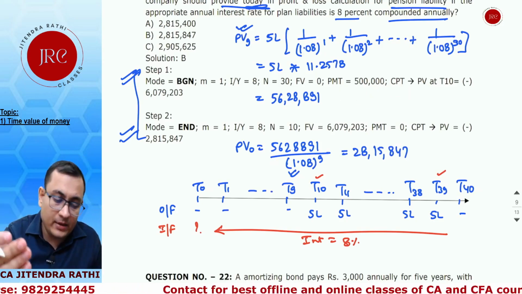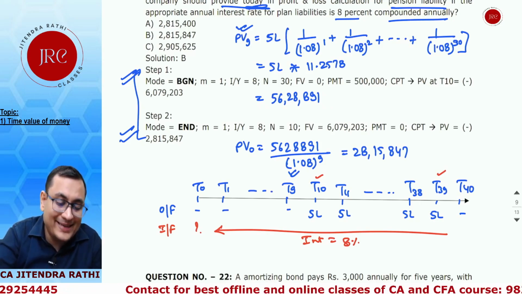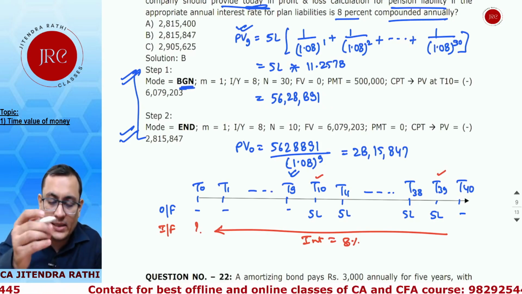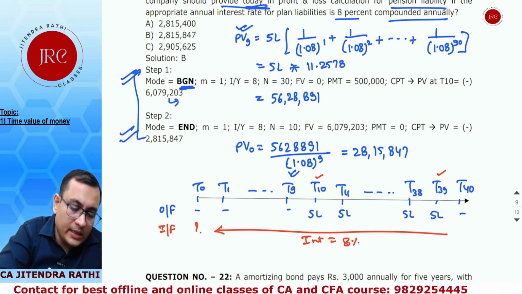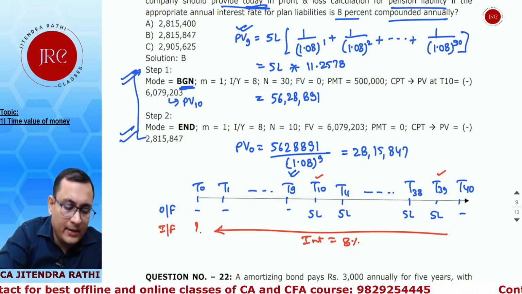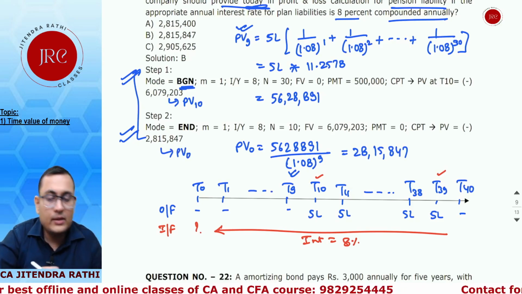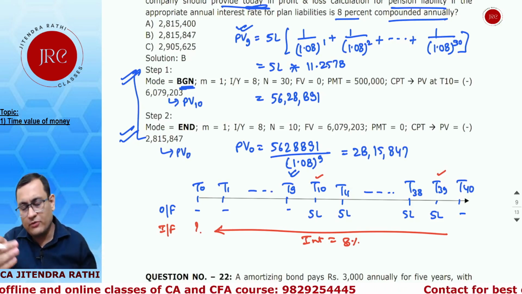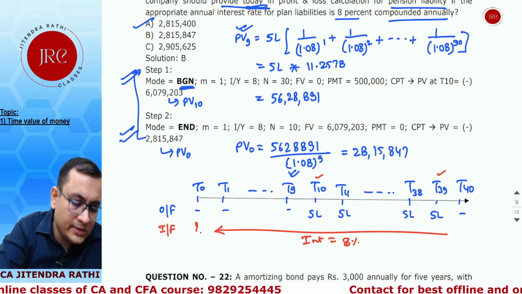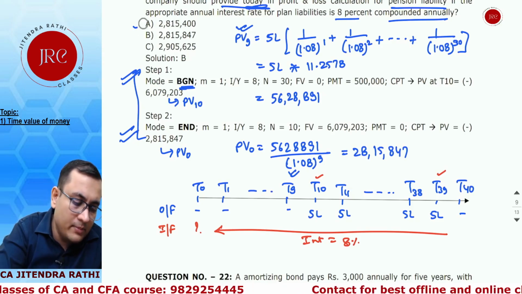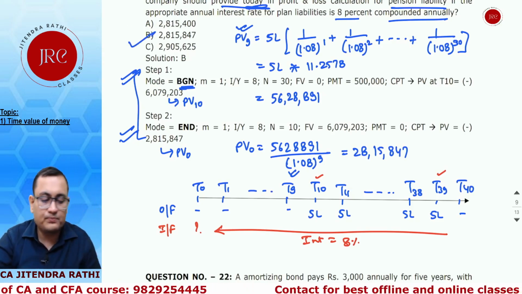The second way of calculation is to first find the value at T10. I am using the beginning mode, that is annuity due. So we can find the value at T10, and then I calculate the value at T0. A different way of calculating, but the answer will be the same. So 28,15,000, option B, is your final answer.